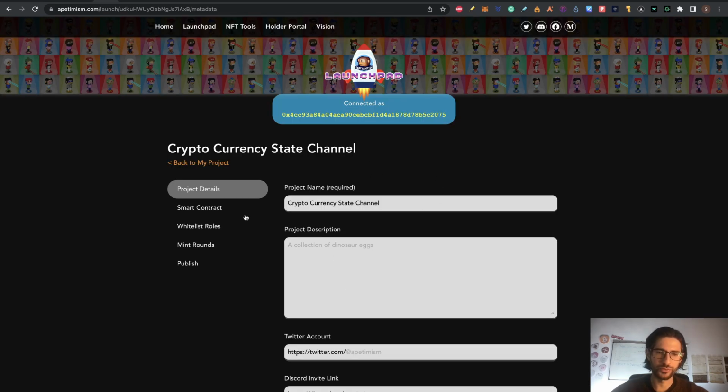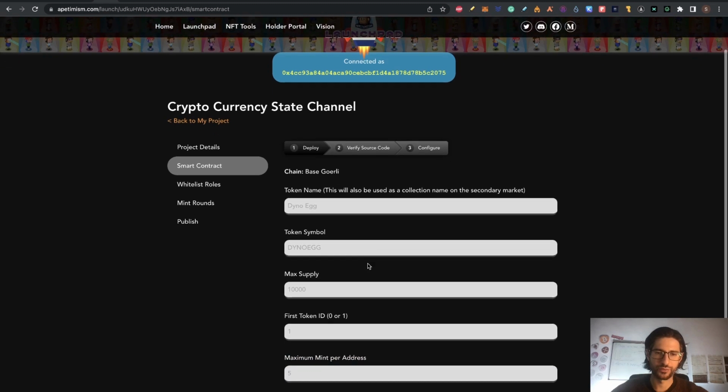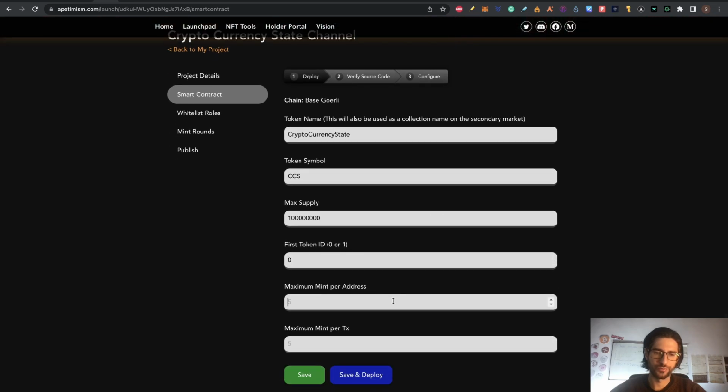From here, guys, you need to go to smart contract and complete all that you can here on the smart contract part. Token name, you can just put any amount of tokens that you want of the supply. Here I will say 0.1, it's the same. You can complete with all the data that you want. And now you need to click on save and deploy.